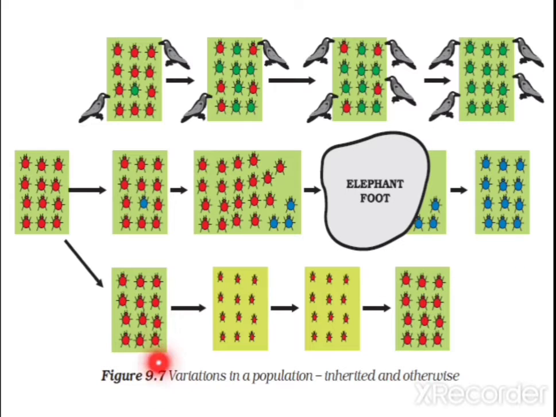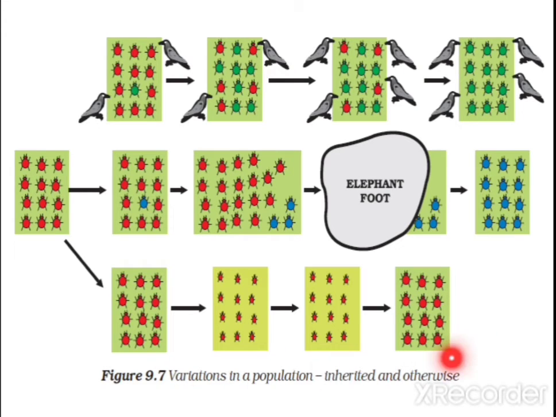The third method, when you observe here: the beetles could not find any food, so their size reduces because of nutrient deficiencies, as they are not able to get sufficient food. In the next generation also the size is reduced, as they continuously could not find food. But after some time, nature was favoring them, the plants were growing, and they were able to find enough food. When they found enough food, once again they regained their original size.